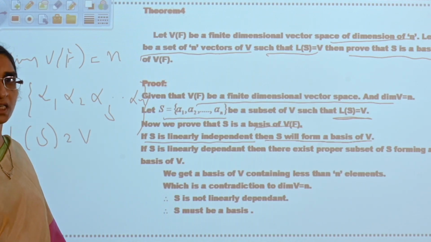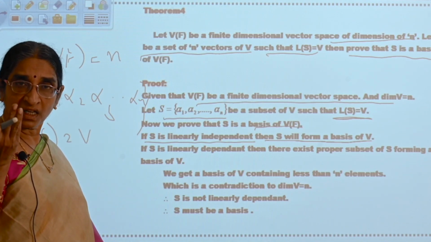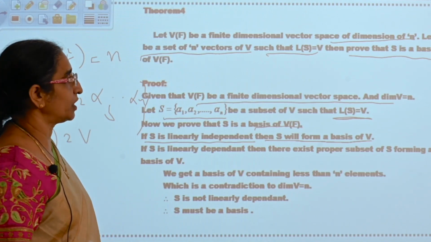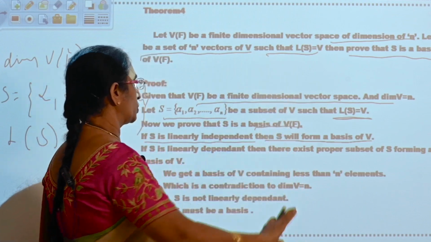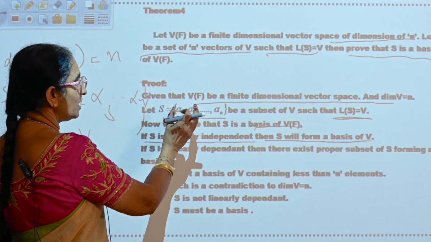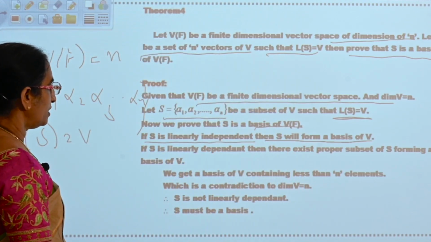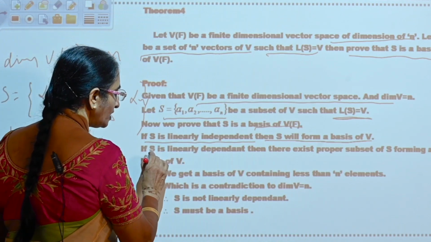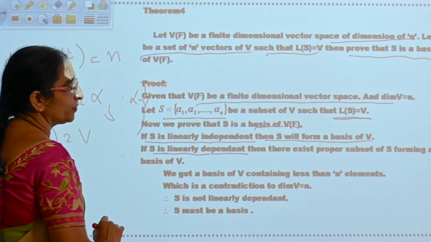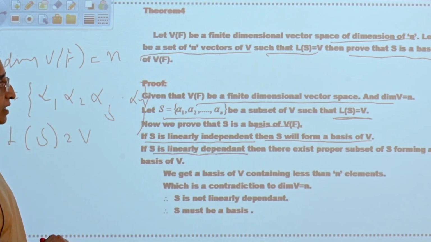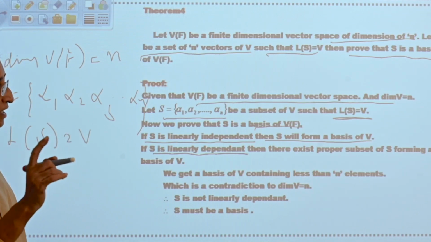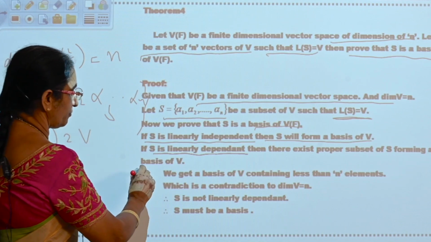When will you say any set is a basis? That is linearly independent and L of S is equal to V. L of S is equal to V is given to you. If S is linearly independent, automatically it will be the basis. If S is not linearly independent, it will be linearly dependent. Since it is linearly dependent, there exists a proper subset of S forming a basis of V.